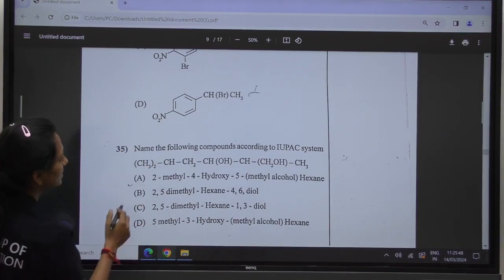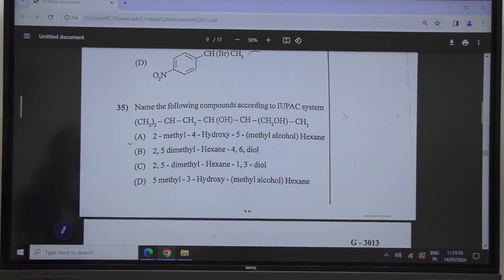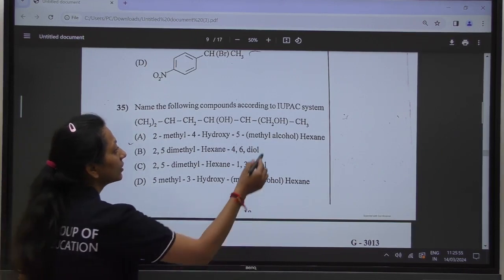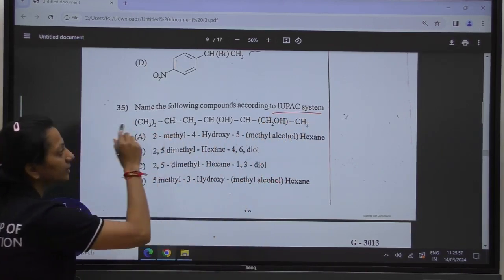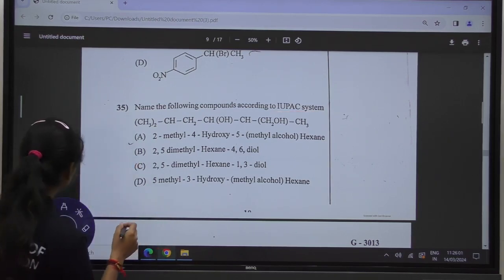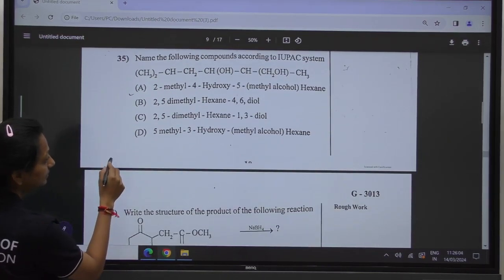What is the next question? Okay, name the following compound according to the IUPAC name. We will redraw the given compound.